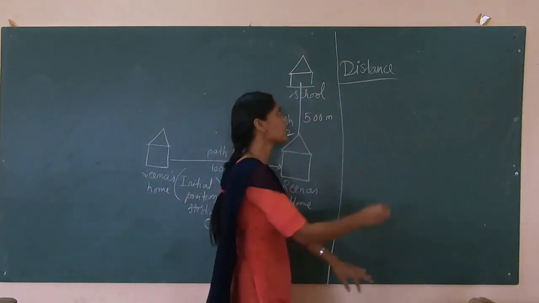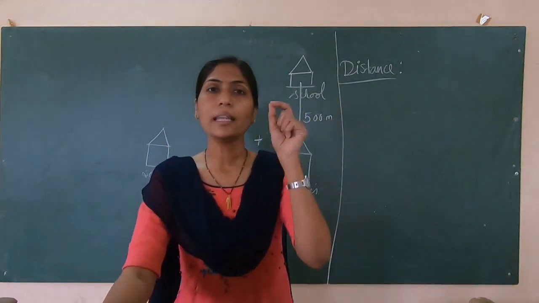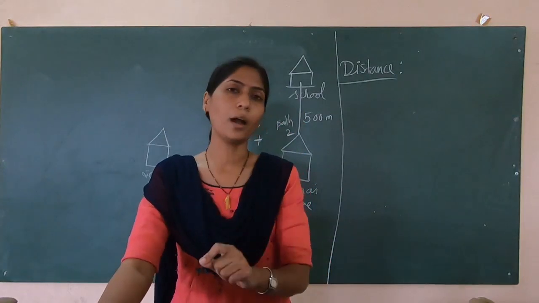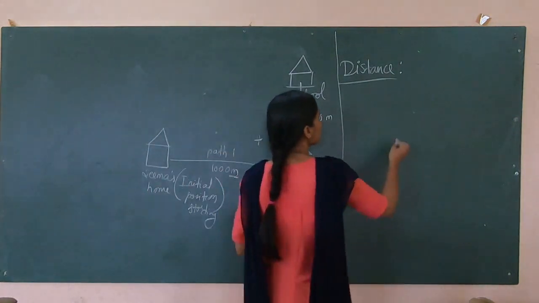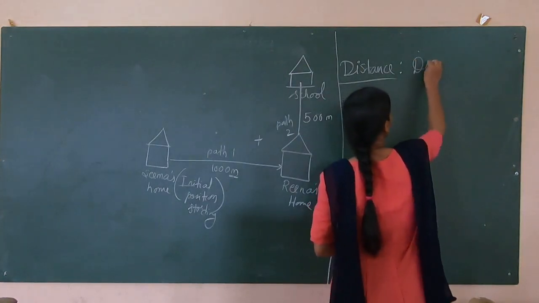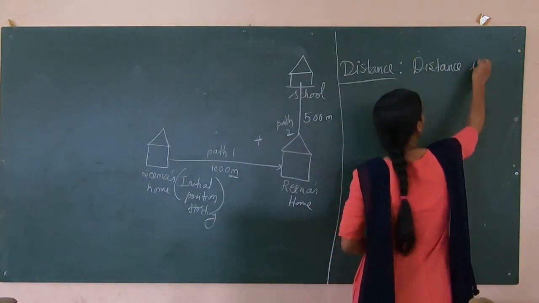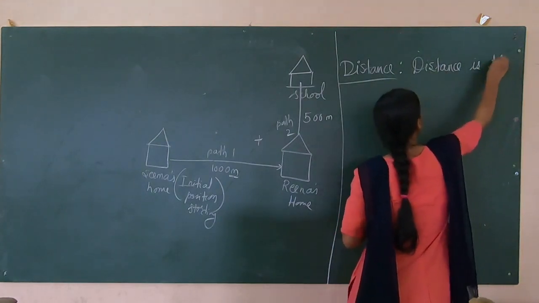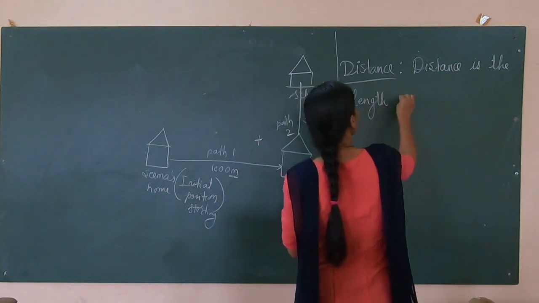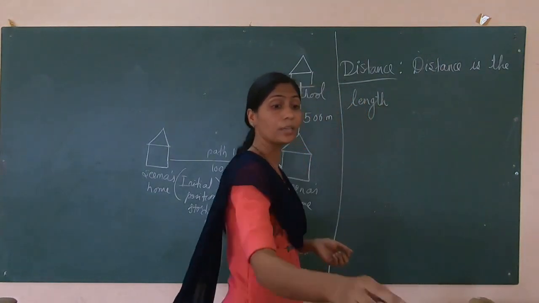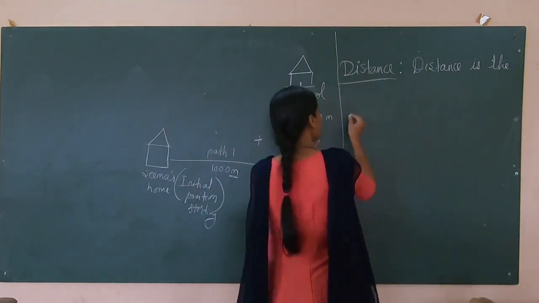So what does this physical quantity distance mean? Distance is the length of the actual path covered by an object. I am repeating, distance is the length, not simple length, actual length.